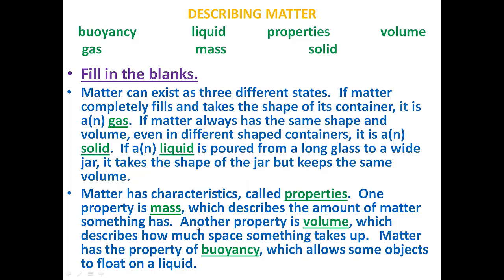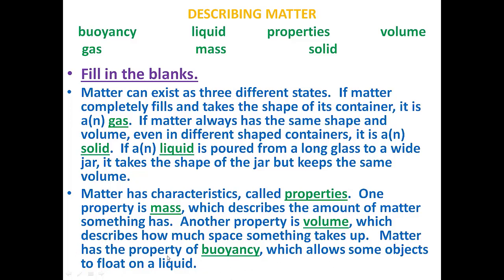Next, another property is volume, which describes how much space something takes up. Volume is the amount of space taken up by something. So here the answer is volume. Answer is volume. Next, matter has the property of buoyancy, which allows some objects to float on a liquid.